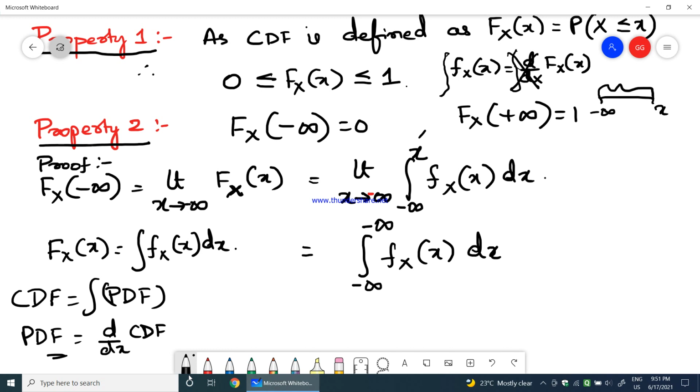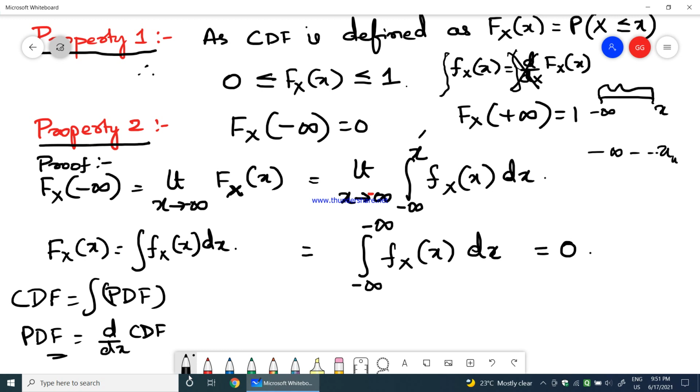So, here when an integration has minus infinity to minus infinity, I can easily say that this would be equal to 0, because we know that fx of x equals 0 for any range between x1 to minus infinity, right? That we have seen already.